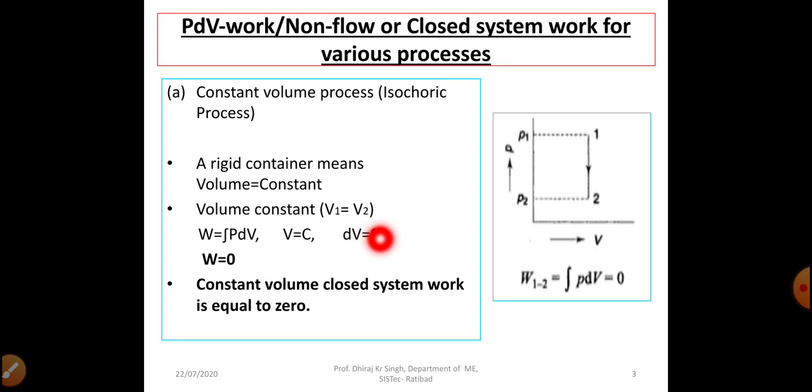So we apply dV equal to 0 in this equation W equal to integral PdV, then we get W equal to 0. So non-flow closed system work for a constant volume process is equal to 0. We have to remember that in a constant volume process we get 0 value of non-flow work.